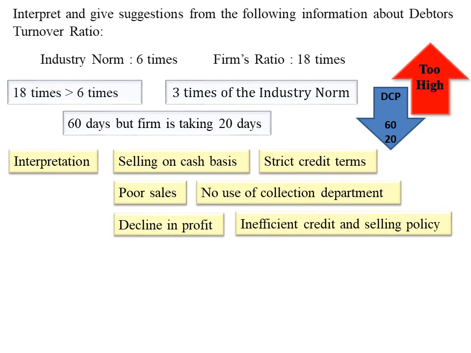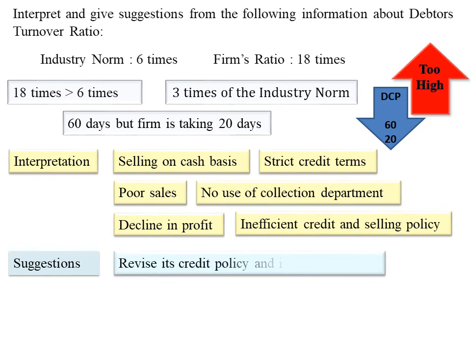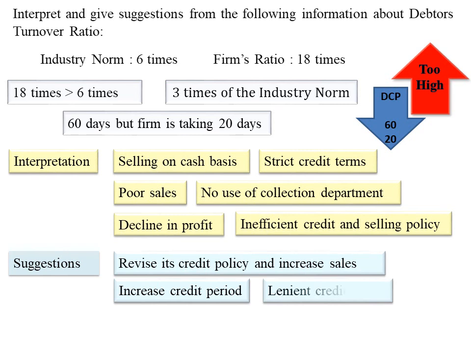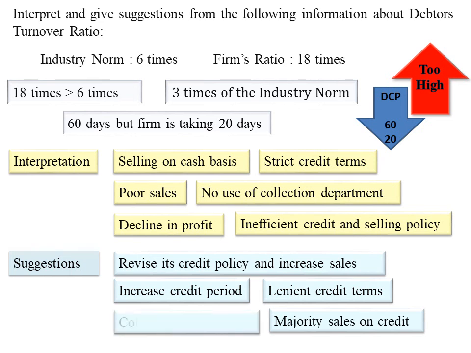So, while suggesting we need to focus on sales and credit policy. Therefore, suggestions are firm has to revise its credit policy and increase sales. How? By increasing credit period, by making credit terms lenient, by selling majority goods on credit, and by giving chance to collection department to work with them.